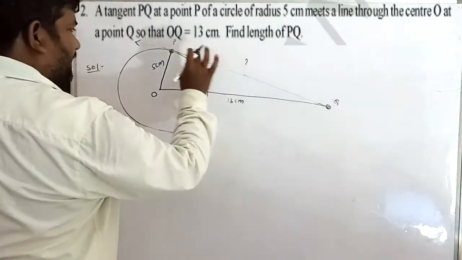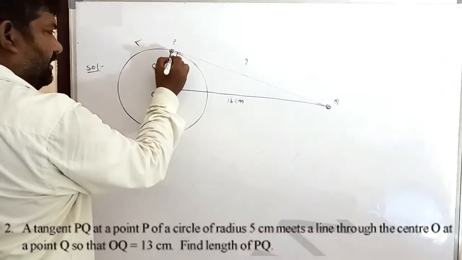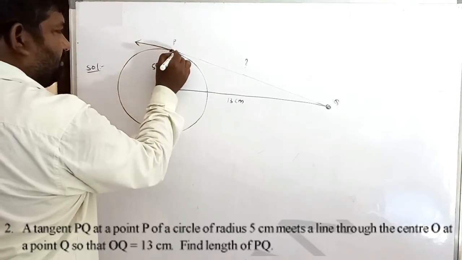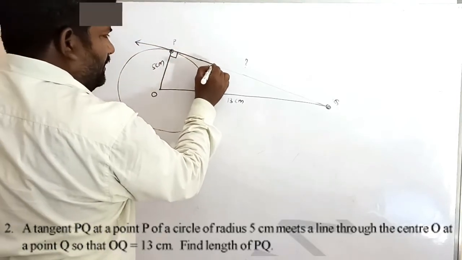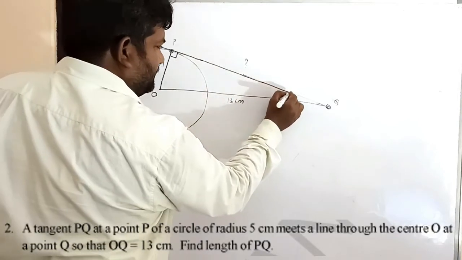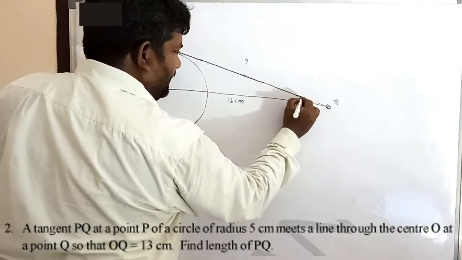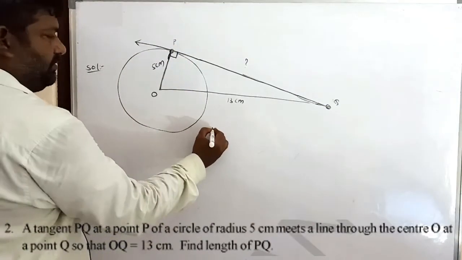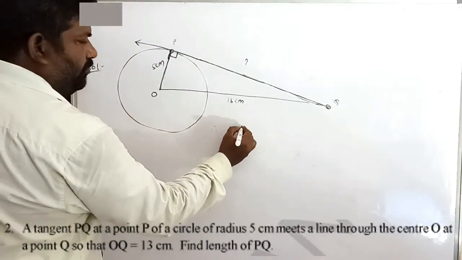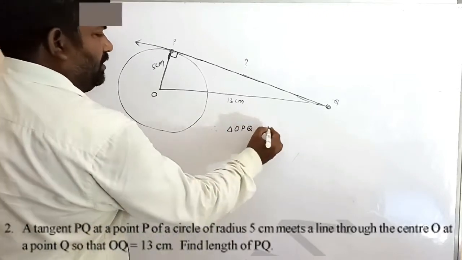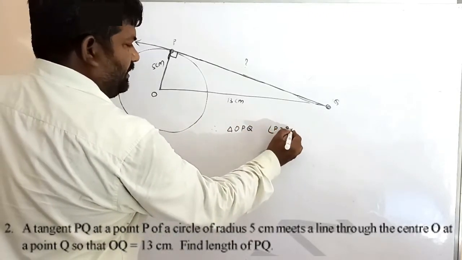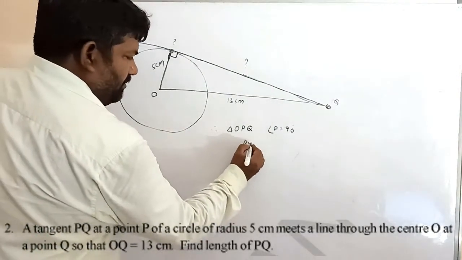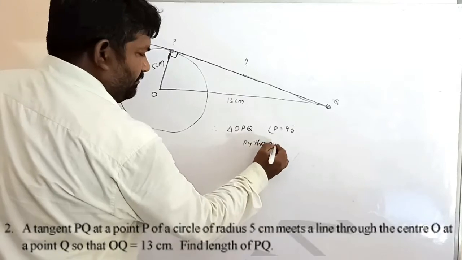The tangent and radius at the point of contact are always perpendicular. The angle between tangent and radius is 90 degrees. Therefore, in triangle OPQ, angle P equals 90 degrees. Here we use the Pythagoras theorem.